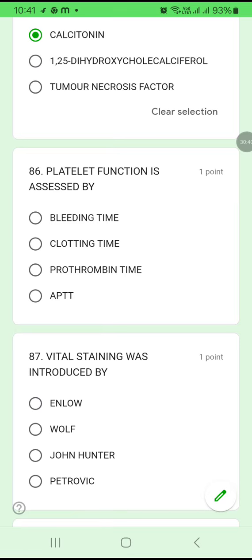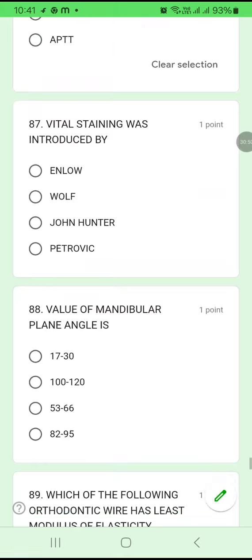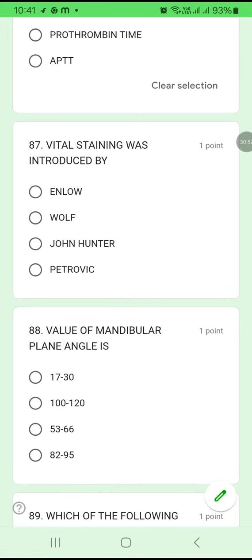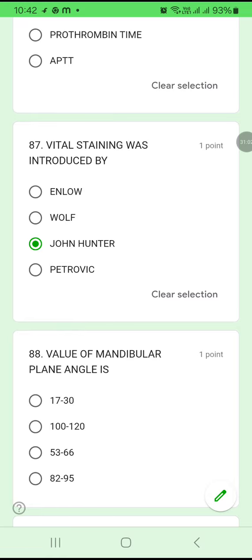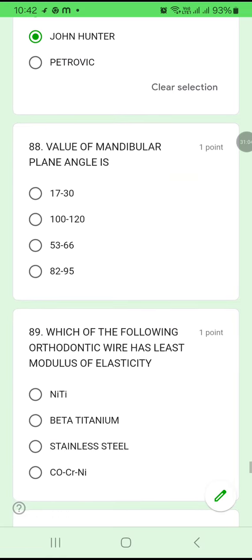86. Platelet function is assessed by bleeding time or clotting time. Platelet function is mainly assessed by bleeding time. 86A. 87. Vital staining was introduced by Enlow, Wolf, John Hunter or Petrovic. Vital staining was introduced by the scientist John Hunter.